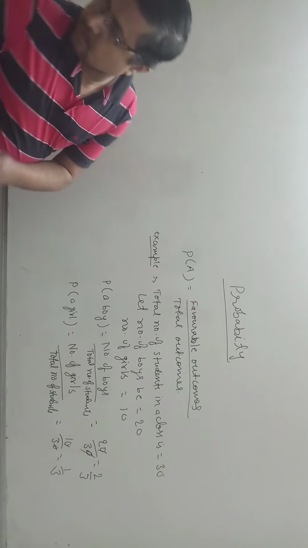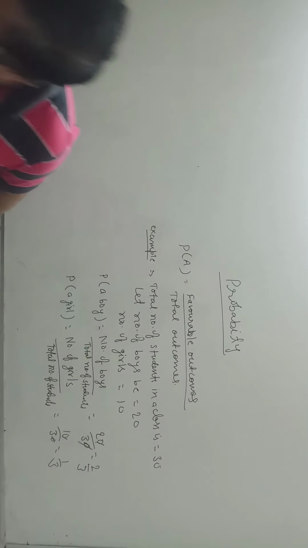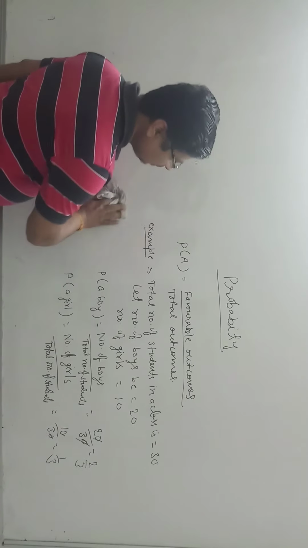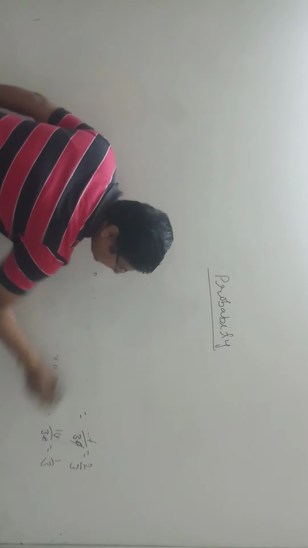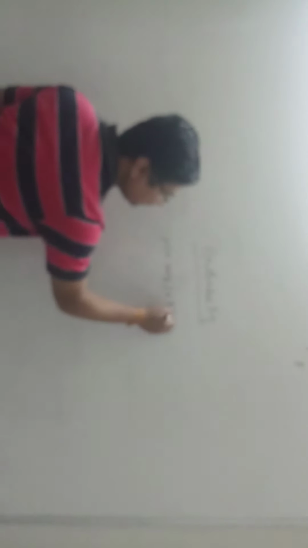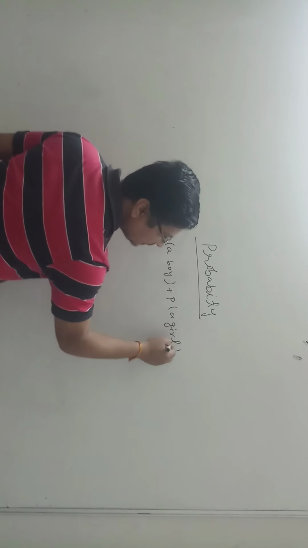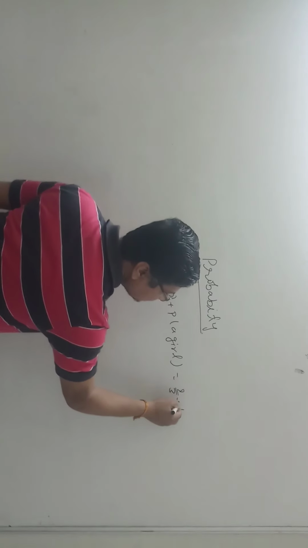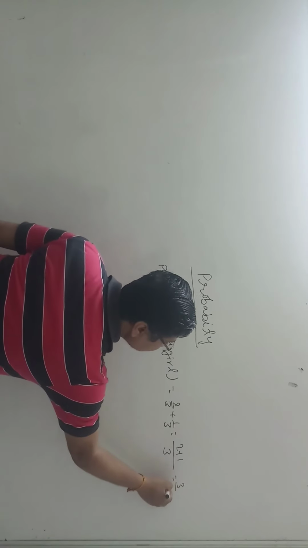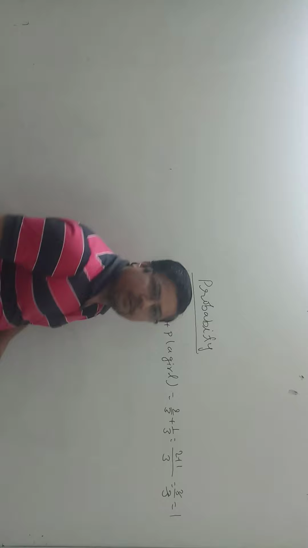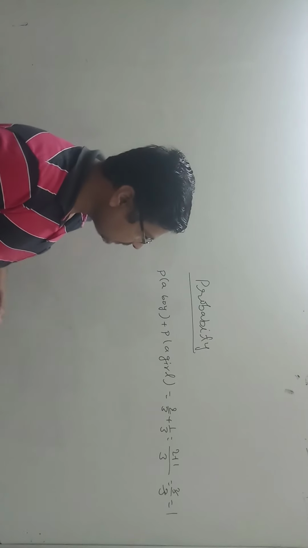As we have only boys and girls in the class, the sum of all the probabilities, probability of a boy plus probability of a girl, is 2 by 3 plus 1 by 3, which is 3 by 3, that is 1. So the sum of all the probabilities of any event is 1.